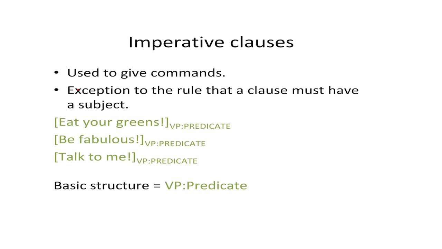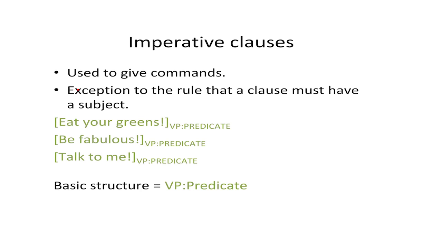But why is it that we don't actually need to have a subject noun phrase in an imperative clause? Well, when you give a command, then that command is always directed to the person or the people that you're talking to, so you don't actually have to say the subject, you, because it's obvious. In fact, if you do include the subject noun phrase when you're giving an order to someone, meaning that you're actually using a declarative clause structure, in English that makes the command sound more rude or firmer. If I say, "You be quiet," instead of "be quiet, please," then the person I'm talking to will know that they'd better obey.